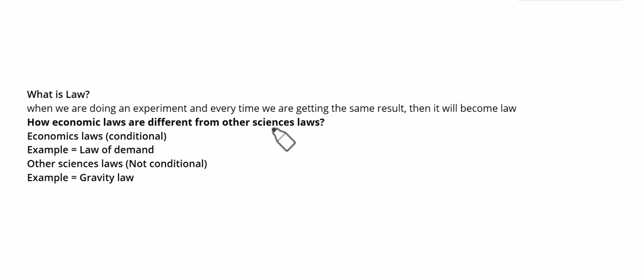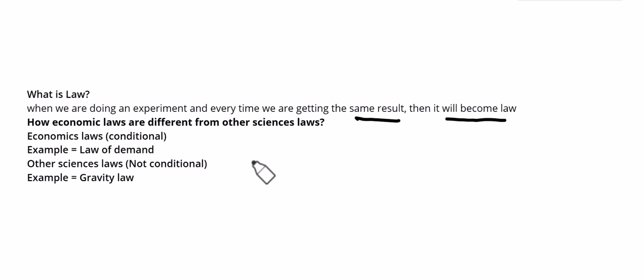Basically, the simplest definition of law is this: when we are doing an experiment and every time we get the same result, then it becomes a law. So it is the simplest definition that when we repeat an experiment and get the same result, it becomes law. Similarly, there are certain laws which we are going to study in microeconomics or in economics.